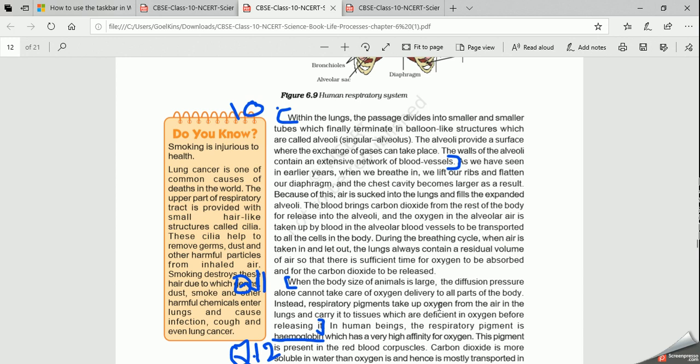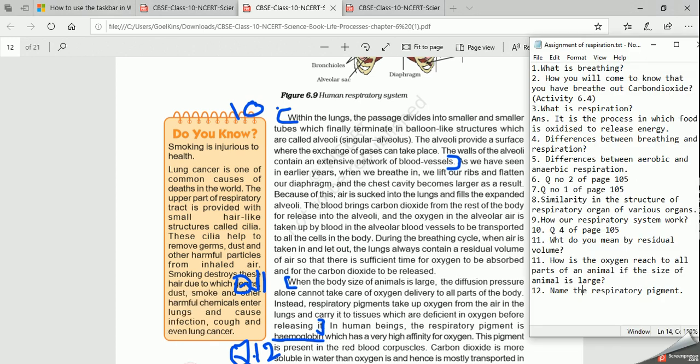So, if it takes more time, what will happen? Do our lungs collapse? No. I have given you question numbers in your notes. Wait, I'll tell you. 11th question. What do you mean by residual volume of air?